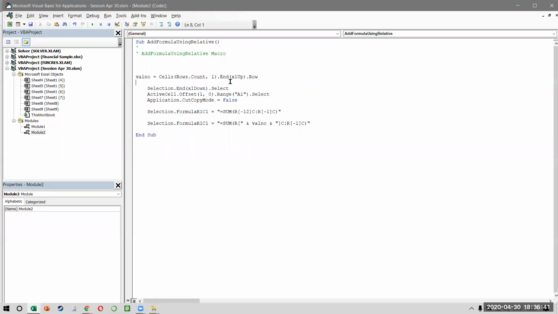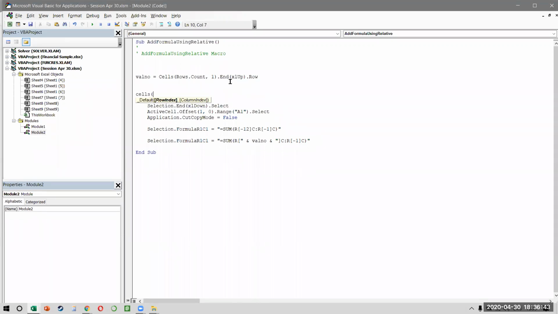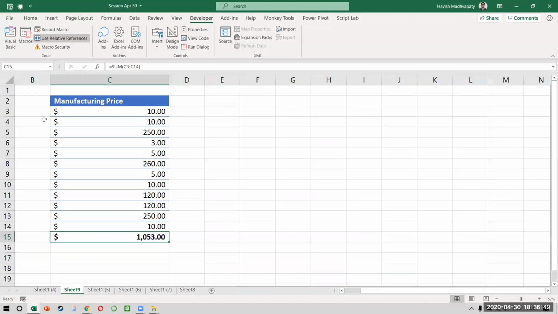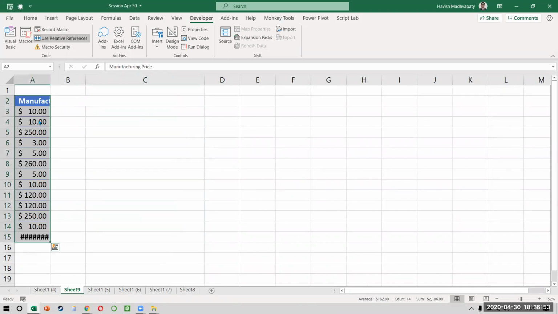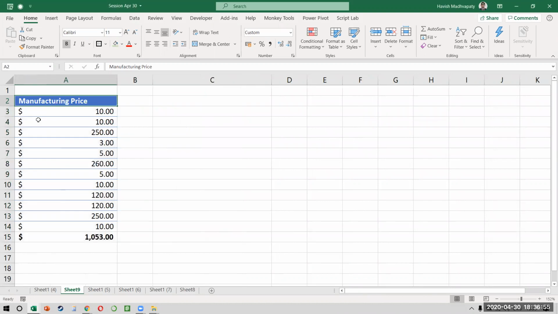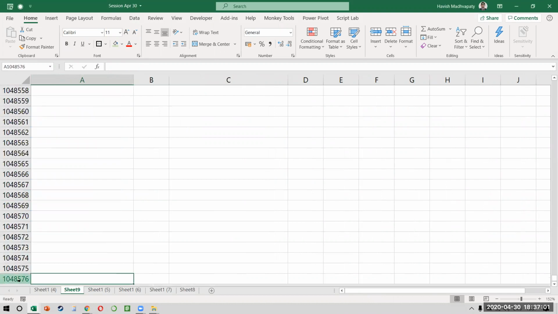That means, remember, I told you yesterday you can select cells 1, comma 1. What did it do? It selected A1, right? What do I want to select this time? In fact, let me just put it on column A so it becomes much more clear. What do I want to select now? I want to select the entire column. That means from A1 till A1048576, right? Which is the last cell of my column.